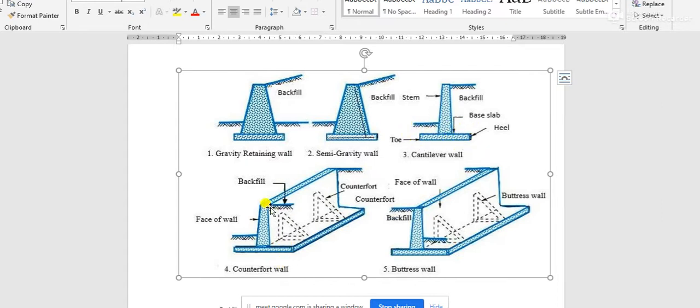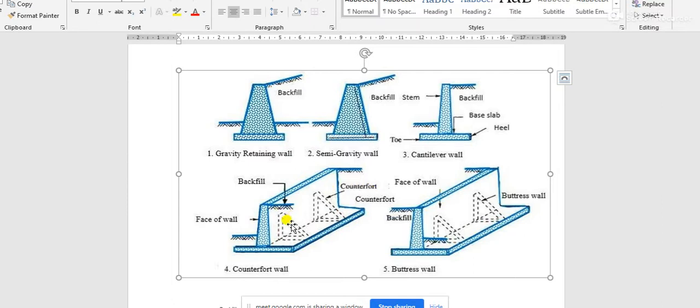Here the backfill soil is on this side and this side is the front face of the wall, and these triangular brackets, which are nothing but triangular plates, are provided to connect the stem part and heel part, to reduce the deflection and the bending moment generated due to the earth pressures coming from the backfill soil.